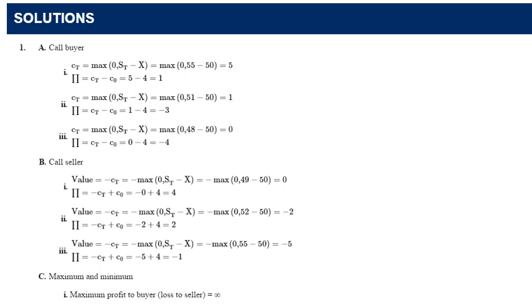So in the first case, when the price is at 55, I'm going to buy the stock at 50. I'm going to sell it at 55. I have a profit of 5, but I had to pay for that right, $4, so I have a profit of 1. Okay, so you can see if we go through A and B there for the first example, the call buyer and the call seller, I think we got our math right.